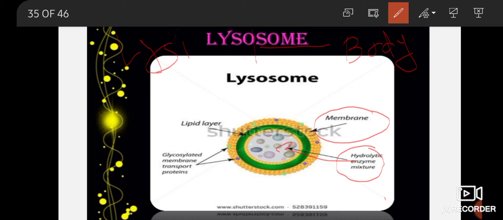We are collecting the household waste in the dustbins and then throwing those dustbins, right? In the same way, whatever waste material, whatever cell debris is produced inside the cell, it is removed by the organelle lysosome.